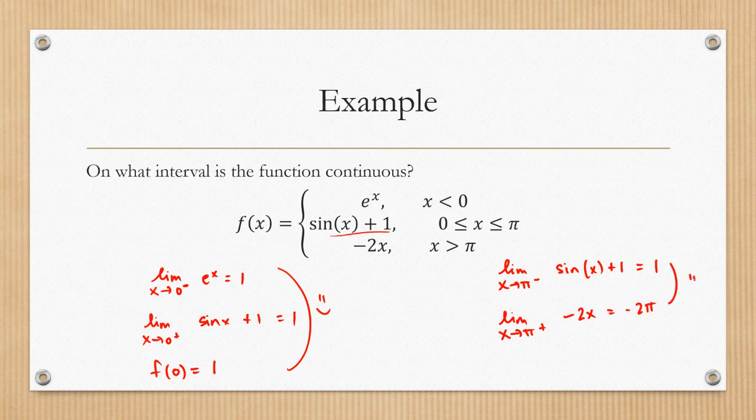So this is a problem. Our interval of continuity would be from negative infinity up until pi, and then from pi to infinity. And I know this continues to be continuous here because negative 2x is a polynomial function. I know it's going to be continuous. The only problem is pi.